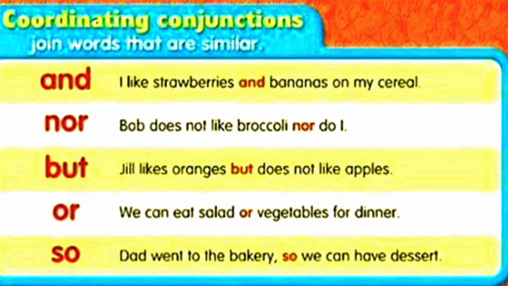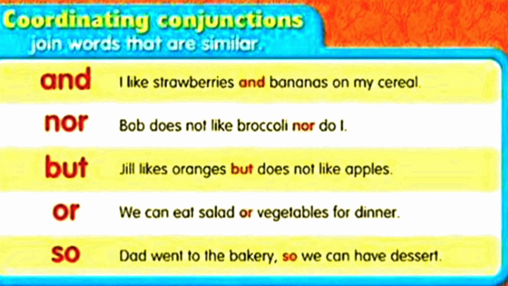But means I'm showing an option. Okay. So that time I use but. Jill likes oranges but does not like apples. Means I like something. Jill likes something like oranges but does not like apples. Or we can eat salad or vegetables for dinner. So when I'm giving a reason, Dad went to the bakery so we can have dessert.